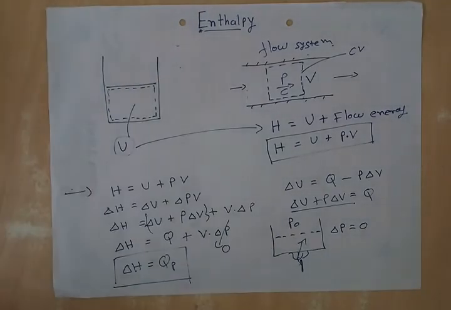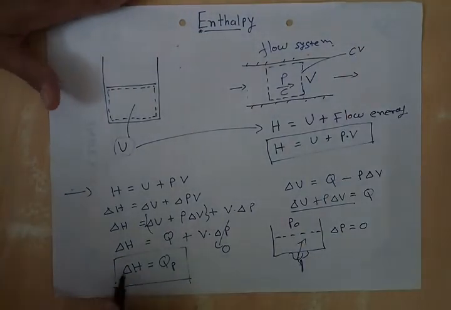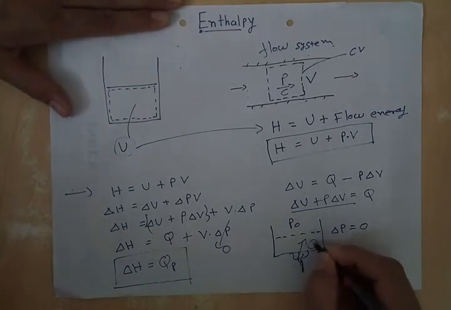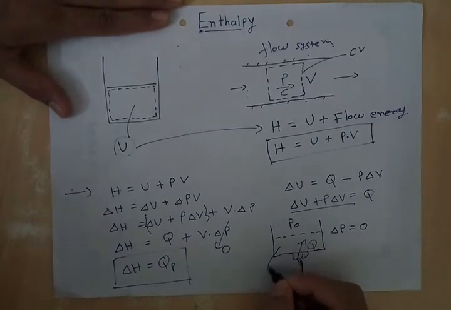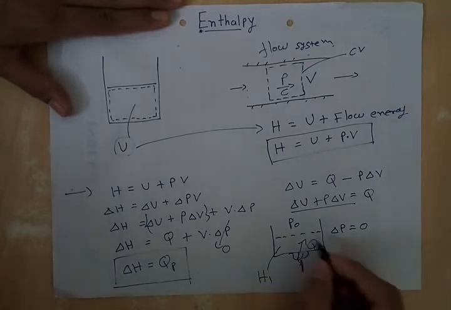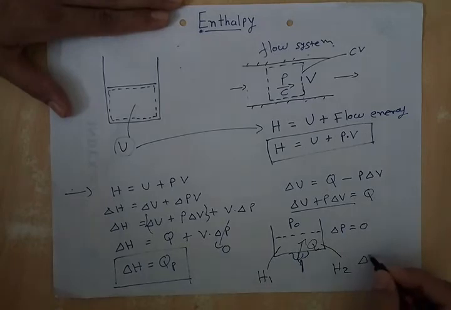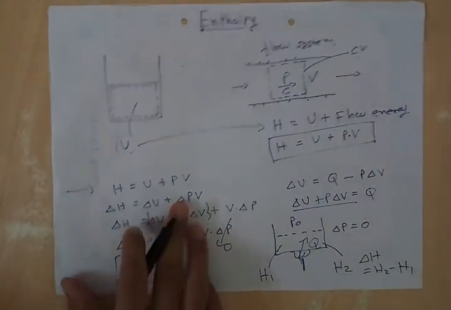So this equation says that heat added to the system is equal to change of enthalpy of the system. So let us say we add Q amount of heat, and before heat addition, let us say water had enthalpy H1, and after heat addition it has enthalpy H2. Then H2 minus H1 will be the total amount of heat added to the water. Now this relation is useful in all constant pressure flow and non-flow processes.